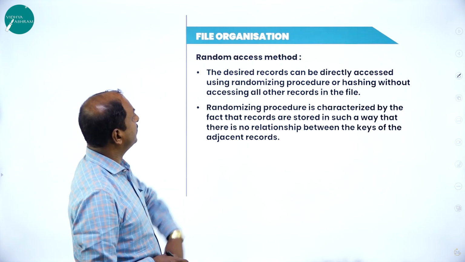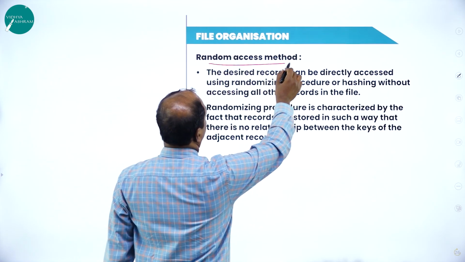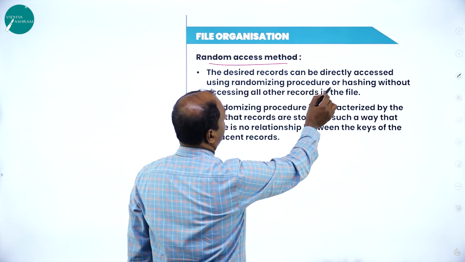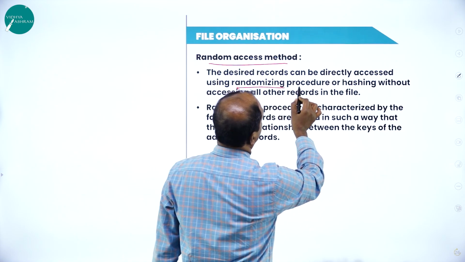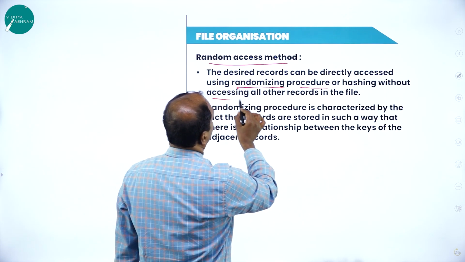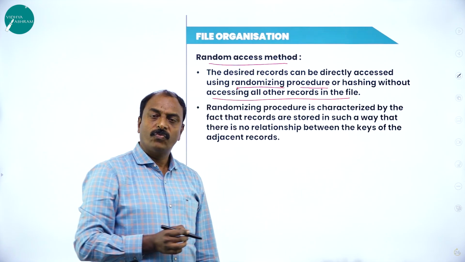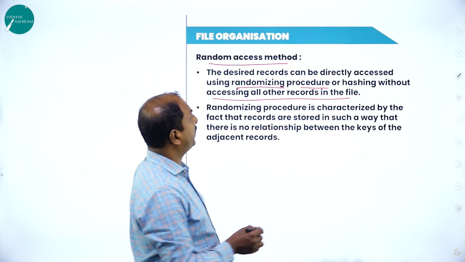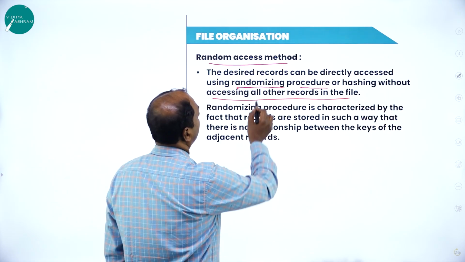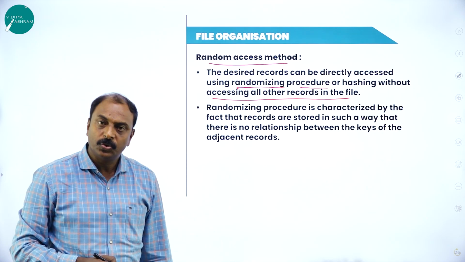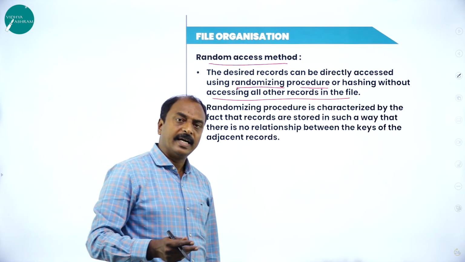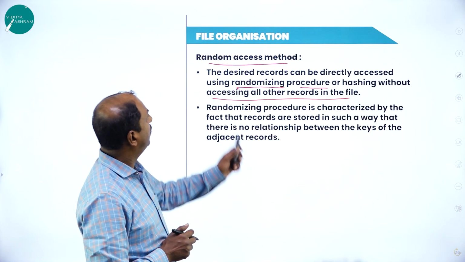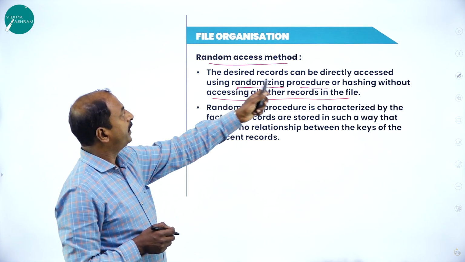Here is the random access method, as we discussed in the previous slide. So it is similar to that. Here, the desired record can be directly accessed using a randomizing procedure or hashing, without accessing the other records in the file. There are a number of tools available, and one of them is either hashing or randomizing. With the help of these two tools, it is possible to access the records in a file directly or randomly. That is the random access method.